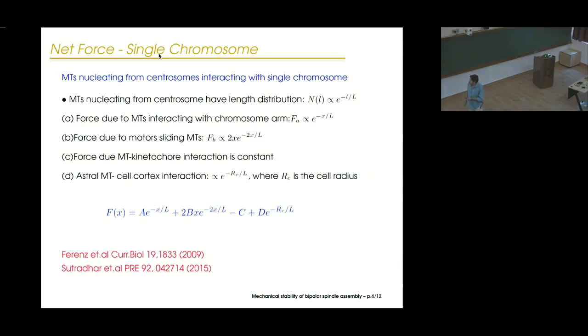And then one can in fact write down an expression for the force as a function of the separation distance between these two centrosomes, which has been discussed previously. The main conclusion of the study is that, if you look at these four interaction terms, if the cell is large enough, then the interaction of the microtubules with the cell cortex is relatively unimportant compared to the other three interactions that are at play.